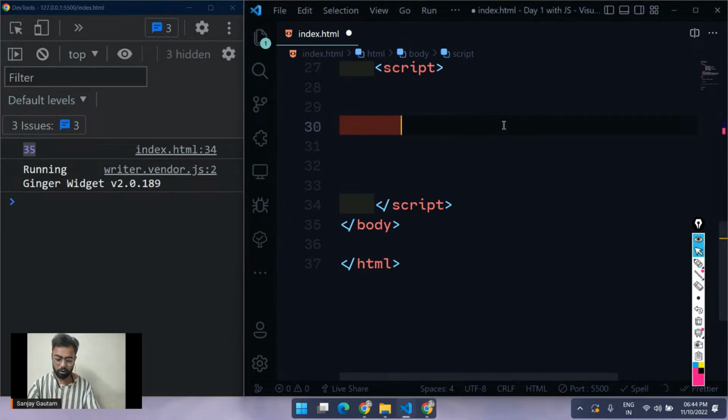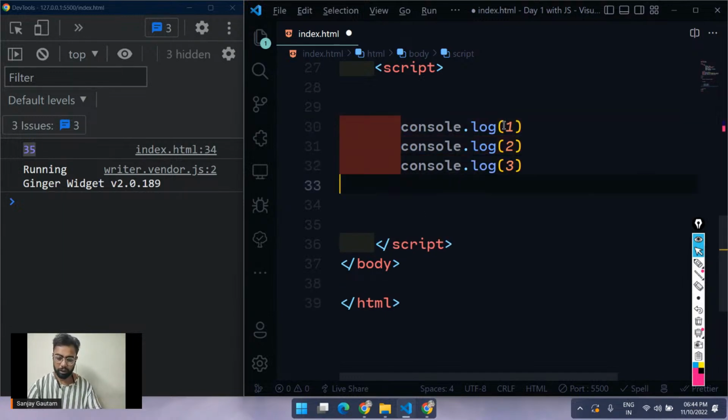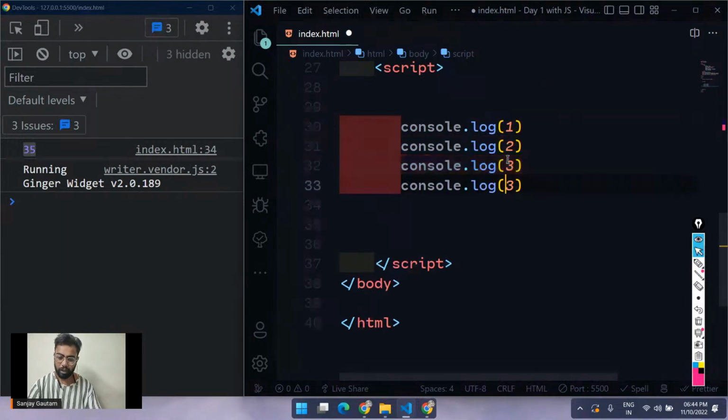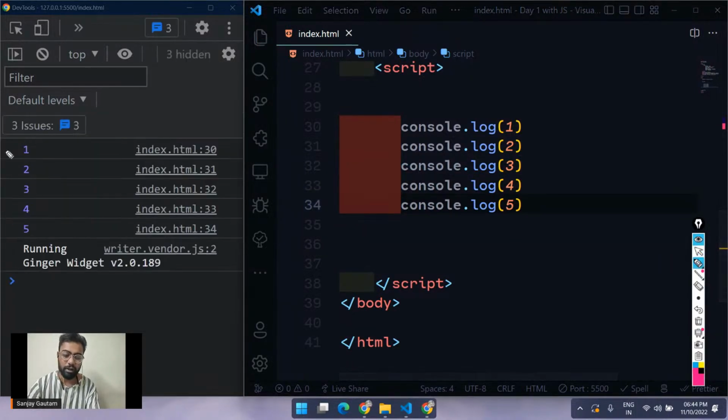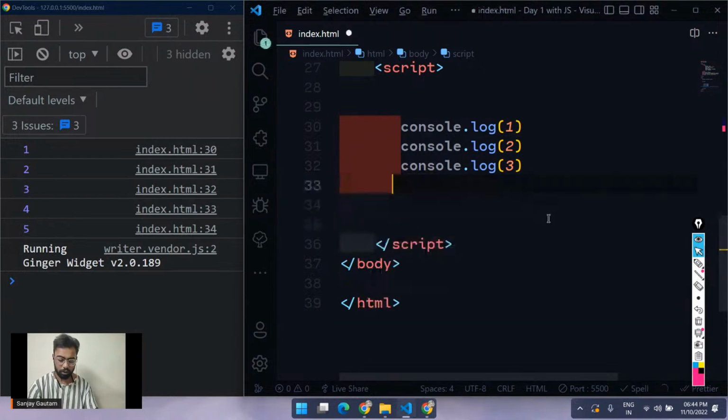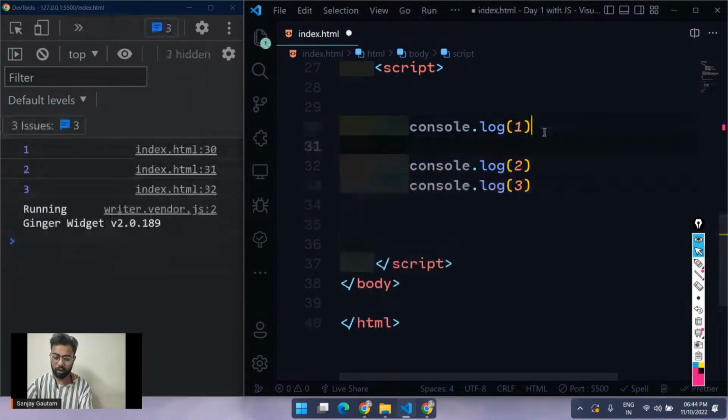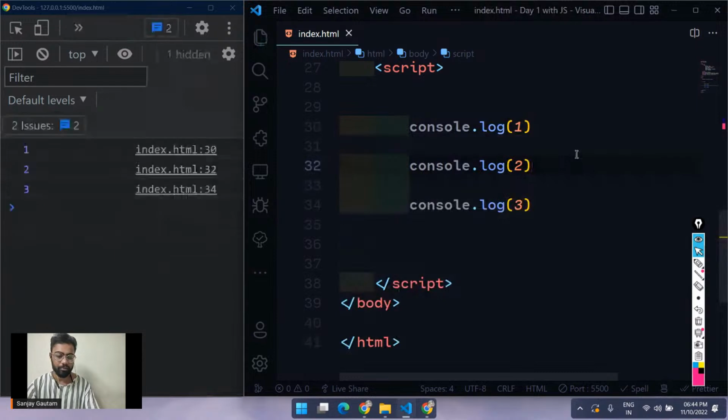Let's suppose I do console.log here of 1, 2, 3, and let's say 4 and 5. It's just going to execute each line one by one: 1, 2, 3, 4, and 5. Suppose I don't want to execute this second line. Let me decrease these to 3, so I now have 3 lines of code: one line, second line, and the third line.